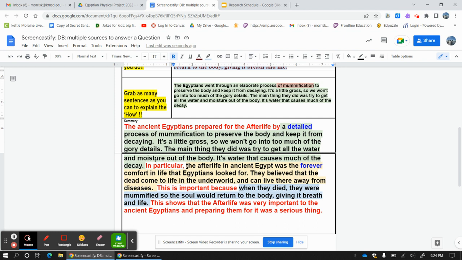Now, in looking at my how notes, right, I notice as I'm reading my summary here, I notice the word elaborate. I don't know what elaborate means. So here, I'm going to change elaborate into detailed because I know what detailed means. I looked it up on the internet. Elaborate means detailed. Okay, I changed it to a word I know.